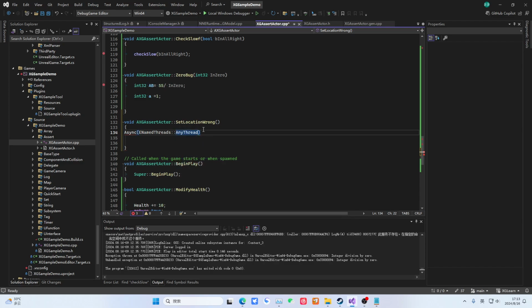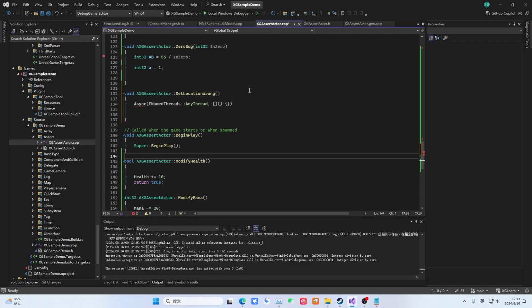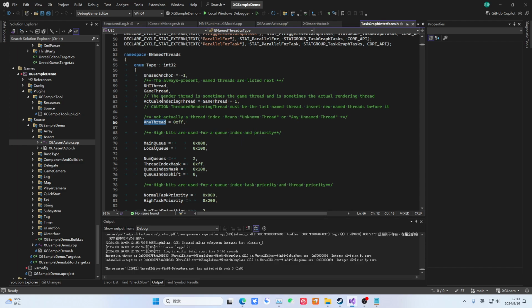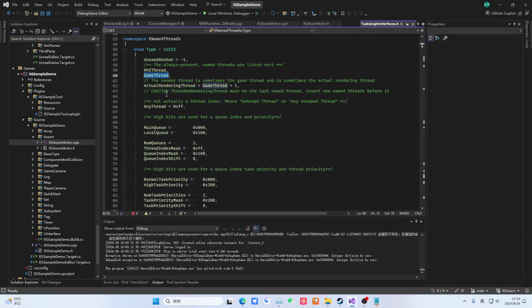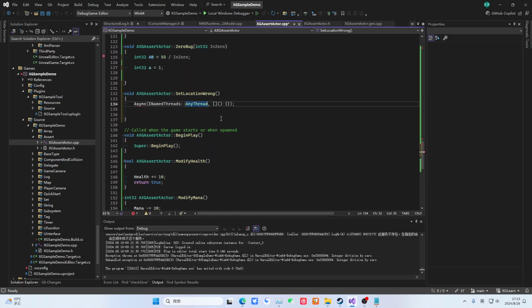And this thing is very important. In the chapter on the object layer, we will explain in detail how to use it. That is how to use this task graph. But the underlying stuff is too complex. You see, there are several threads here. So the most commonly used one is the game thread. Our AnyThread is actually just any thread, as long as it's idle. It can take on this task. Okay, we haven't finished writing this part.